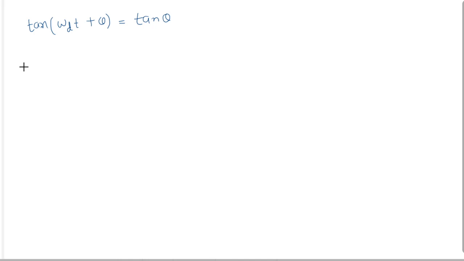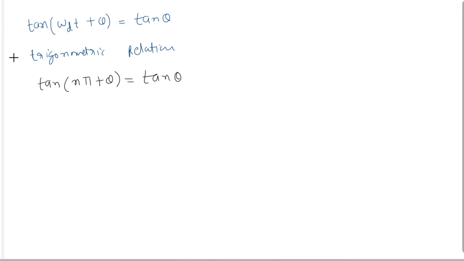Now from the basic trigonometric relation, we know that tan n pi plus theta equal to tan theta. That is, from the trigonometric relation we can write tan n pi plus theta is equal to tan theta, and our conclusion is tan omega dt plus theta is equal to tan theta.